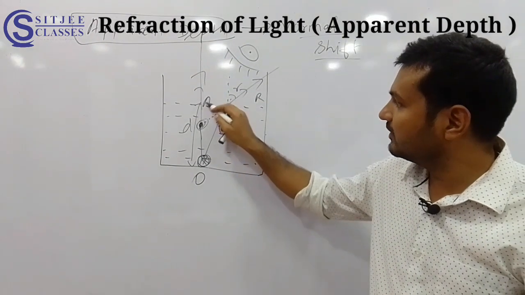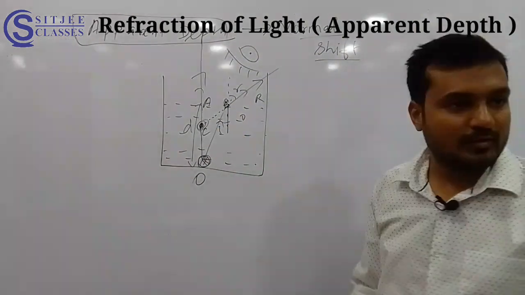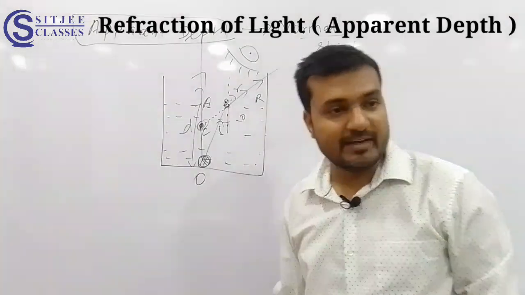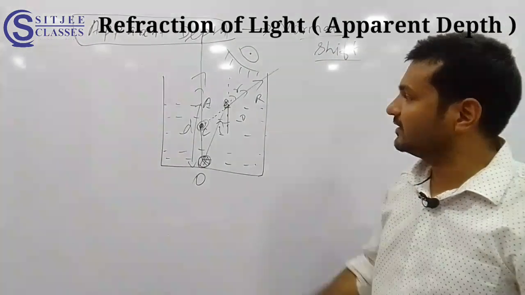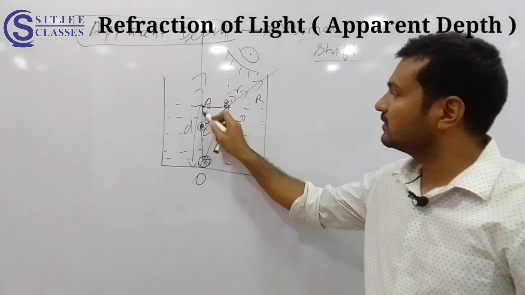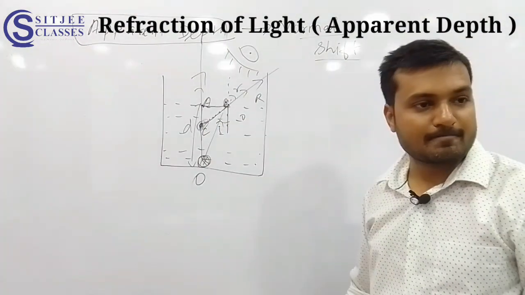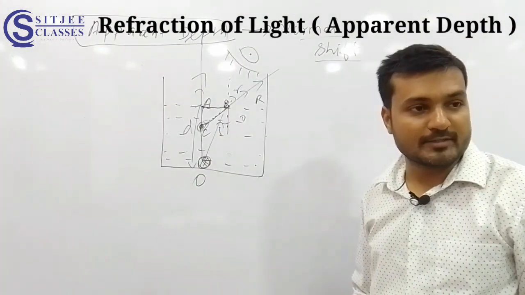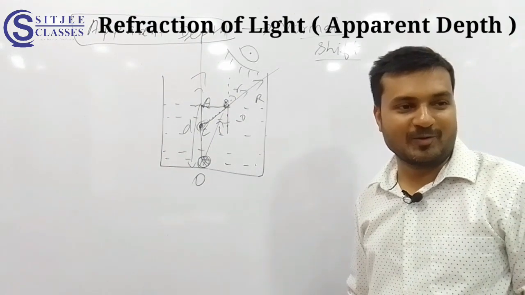This you can take A, B and C. No problem. Two triangles can you see? The bigger triangle and the smaller triangle. This is one triangle and this will be another triangle. Is it clear? No problem in this? Wait. Hold on.